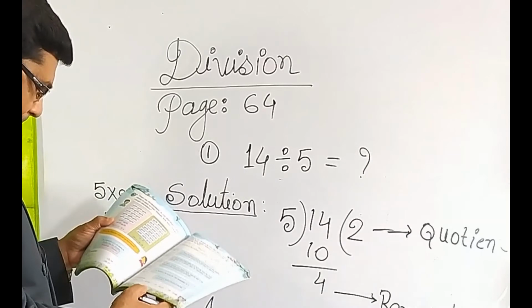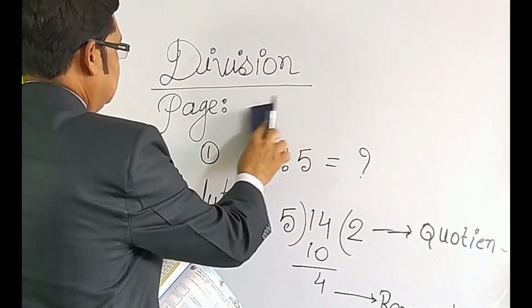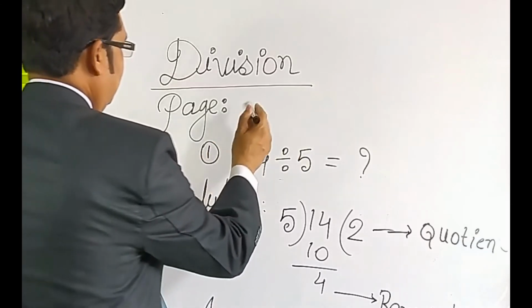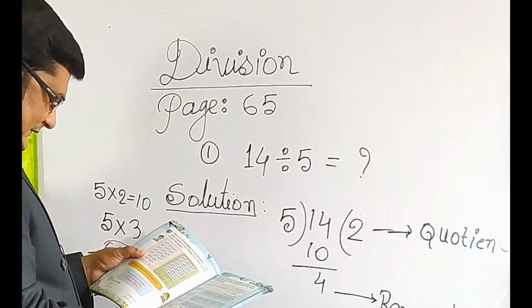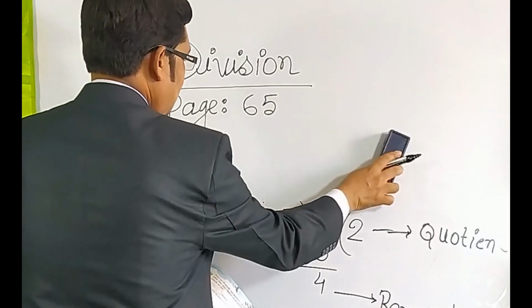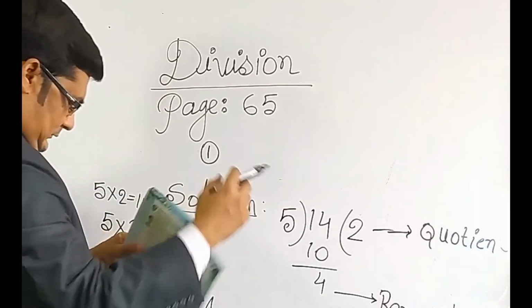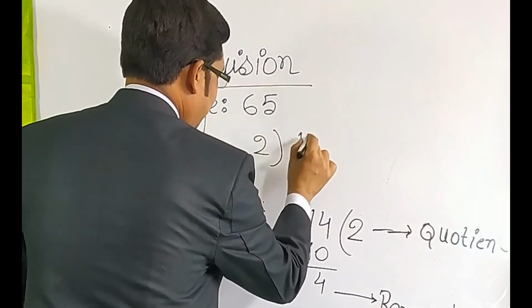Page 65. Okay. On page 65, suppose given number 1. You go to page number 65 and given is 13 divided by 2.